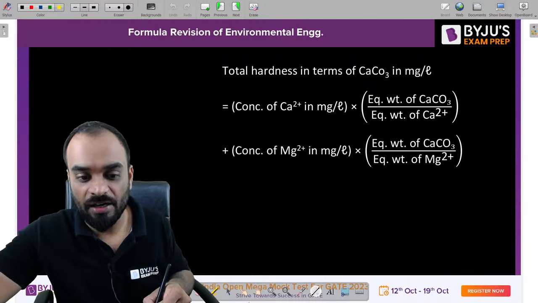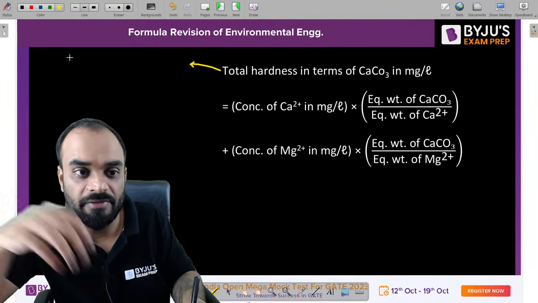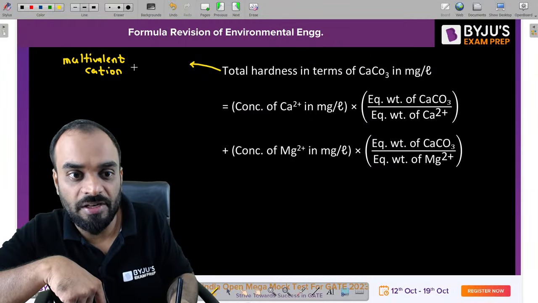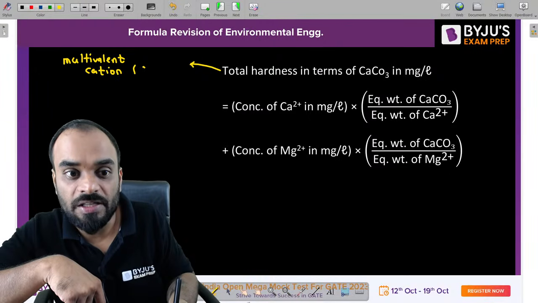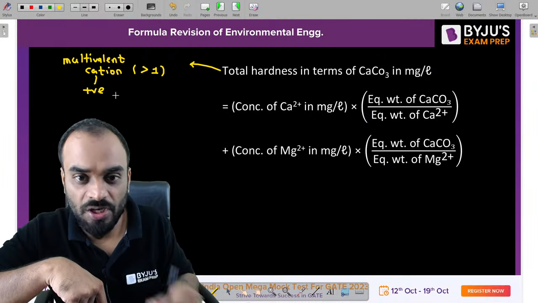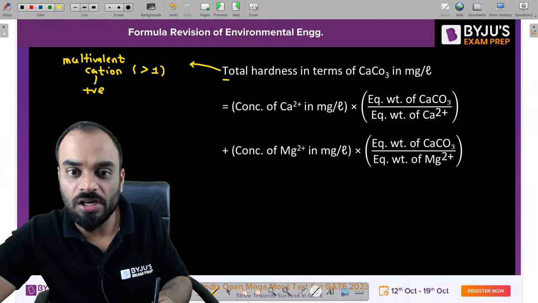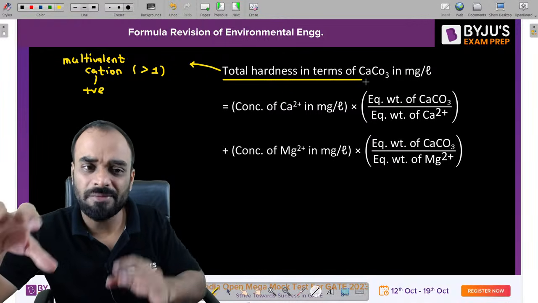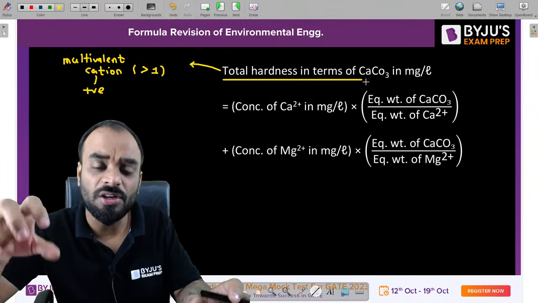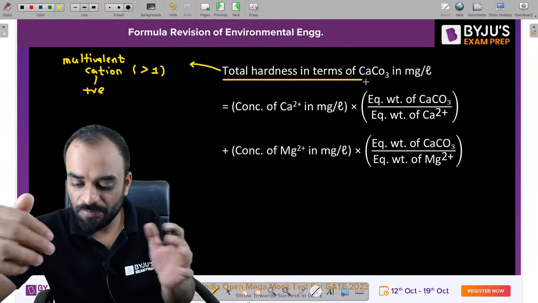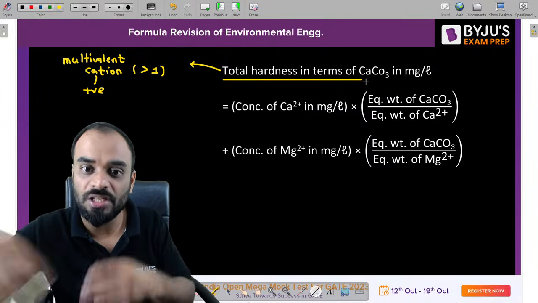If I want to estimate hardness, you know that hardness is mainly caused by multivalent cations, whose valency is greater than 1. Cation means positive charge. Now, what is total hardness? Total hardness is the addition of carbonate hardness and non-carbonate hardness. In general, the main concentrations in our water are calcium plus 2 ion and magnesium plus 2 ion. If I want to convert calcium plus 2 and magnesium plus 2 in terms of CaCO3, how can I write it?